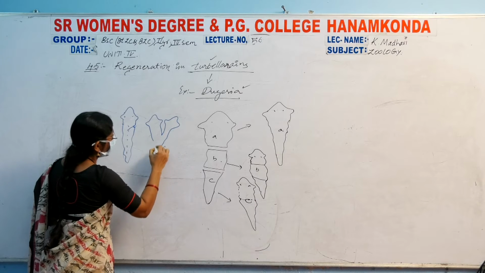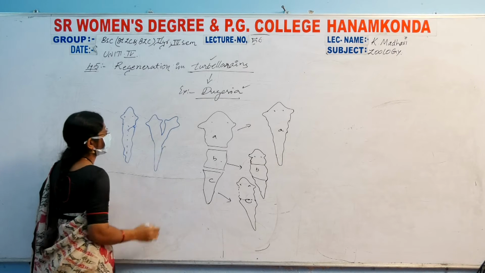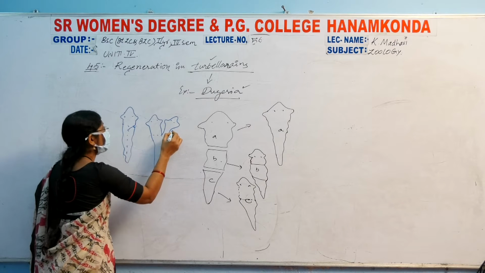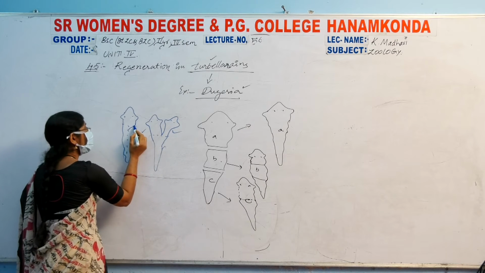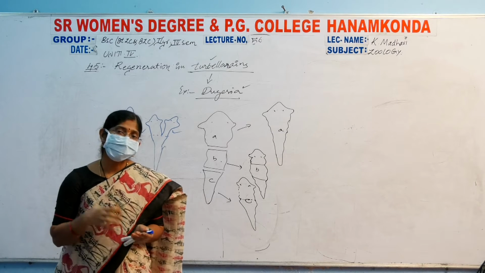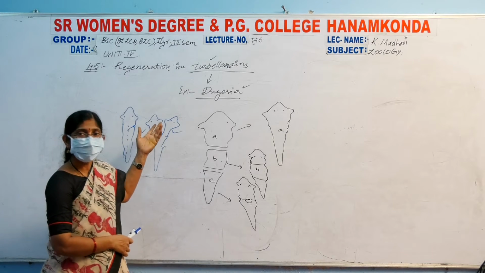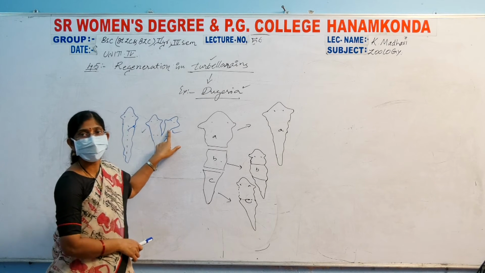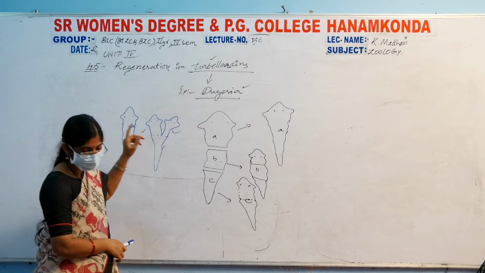But the body is only single, while the head regions are two. When a small cut and furrow is formed near the head region, it can produce another two regions. That way the Turbellarian.